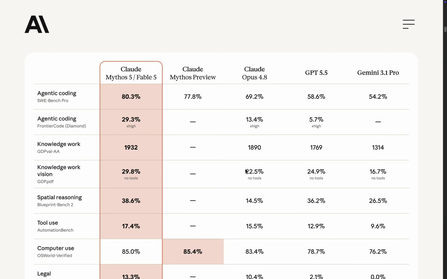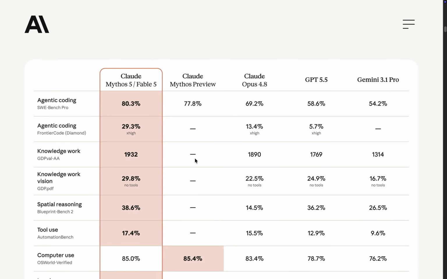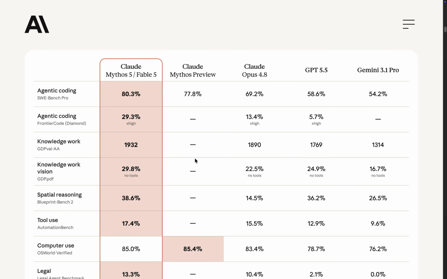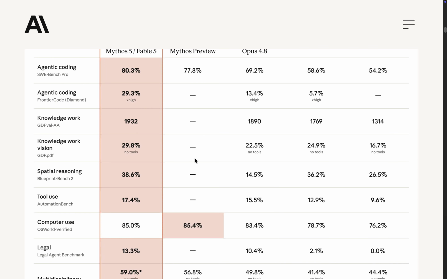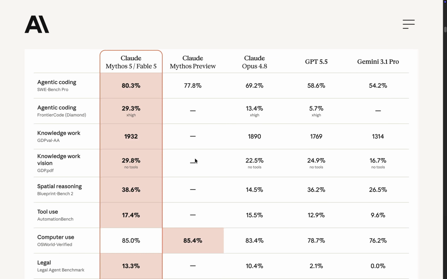The most direct public numeric benchmark set around this model class comes from Anthropic's Project Glasswing and Mythos preview materials. Fable 5 and Mythos 5 are newer releases, and Anthropic says Mythos 5 is comparable to or somewhat stronger than Mythos preview in most cases. Now, let's look at the benchmark story carefully.